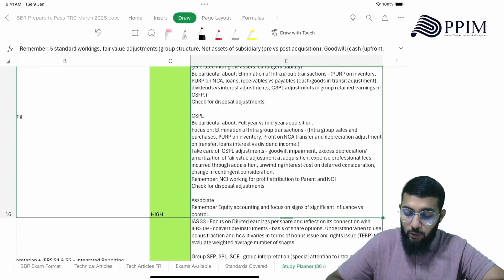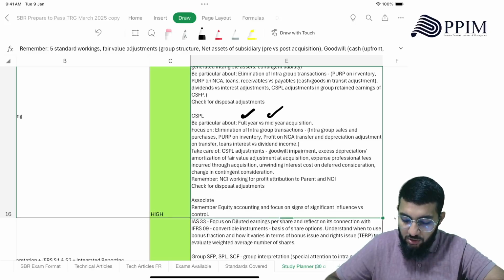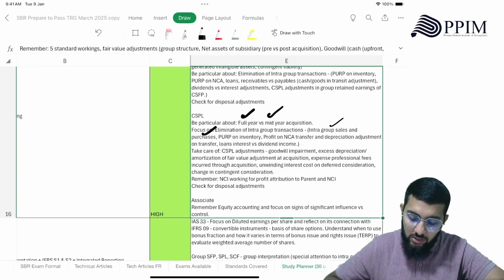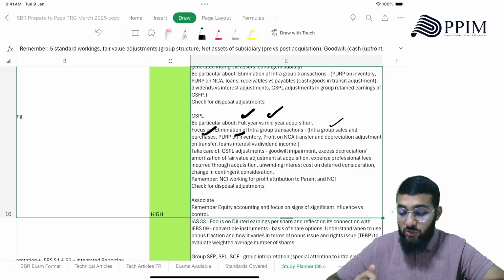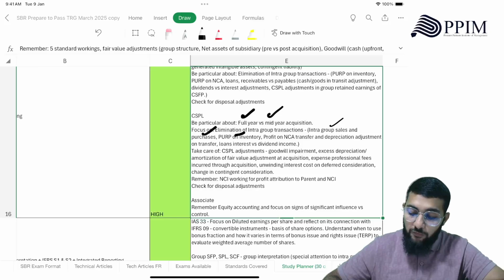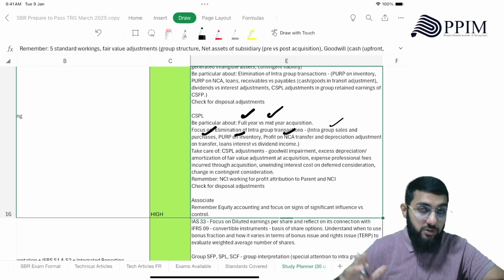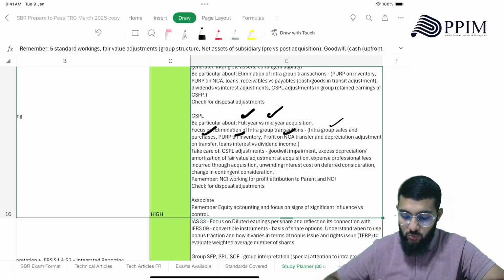CSPL, be particular about full year versus mid-year acquisition. Then you focus on elimination of intra-group transactions, intra-group sales, how you need to remove that, purchases, how you remove that, PURP, how do you adjust that in your cost of sales, profit on NCA transfer and depreciation adjustment on transfer. Loan interest versus dividend income, all these are going to be reflecting in your SPL. How do you adjust those?